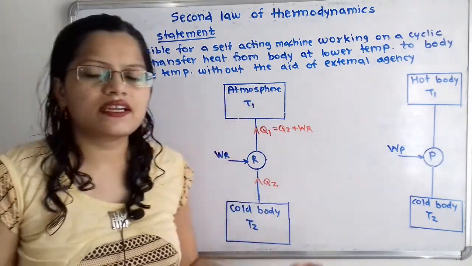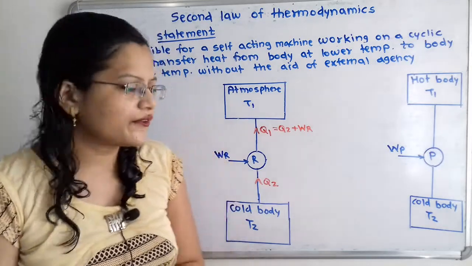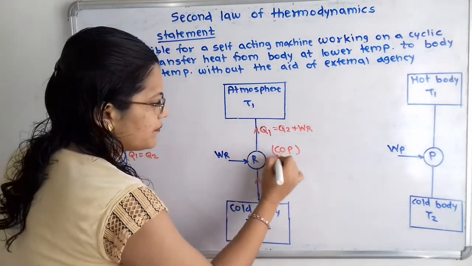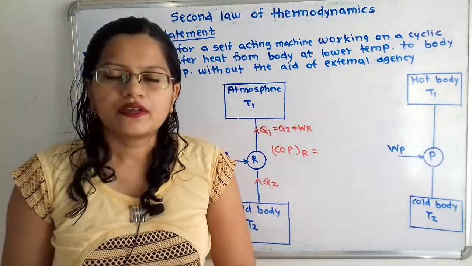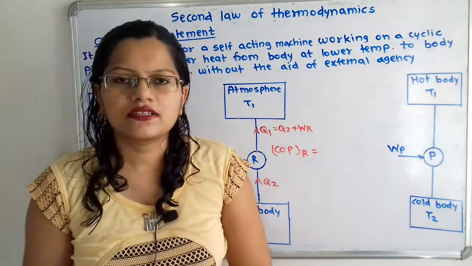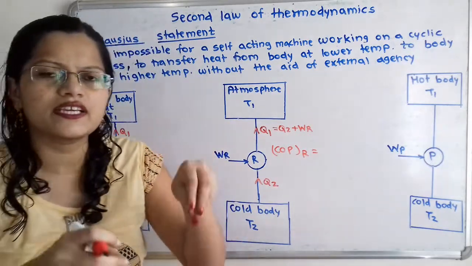Now how can we calculate the coefficient of performance? The coefficient of performance of refrigerator, that is COPR, is equal to output by input. Now what is the output, or where is the work to be done?